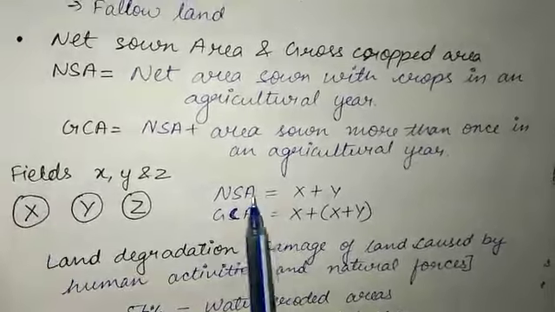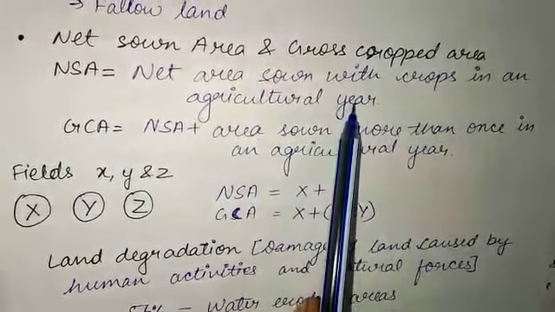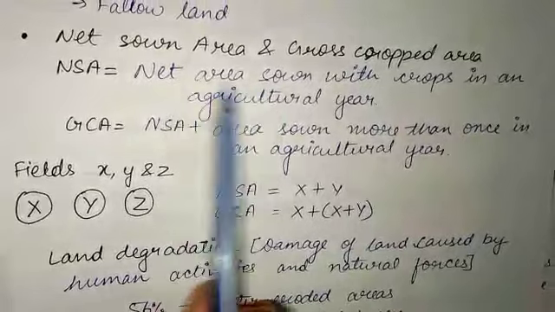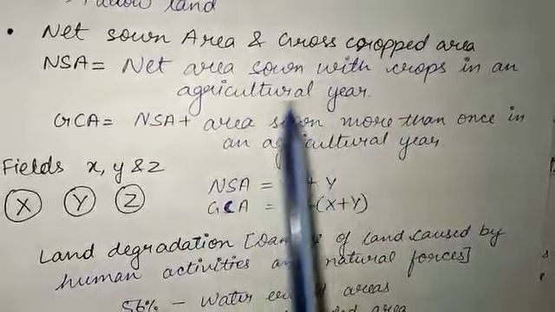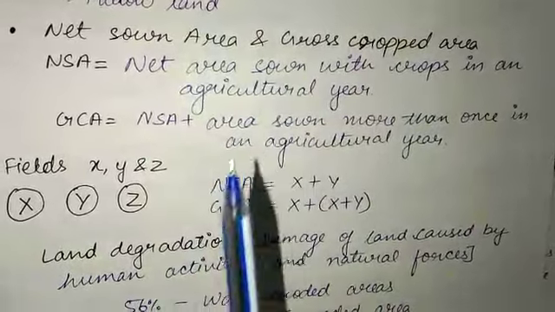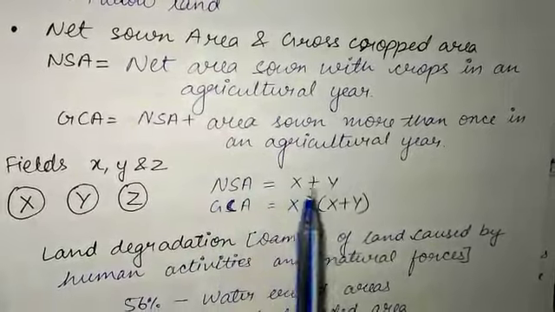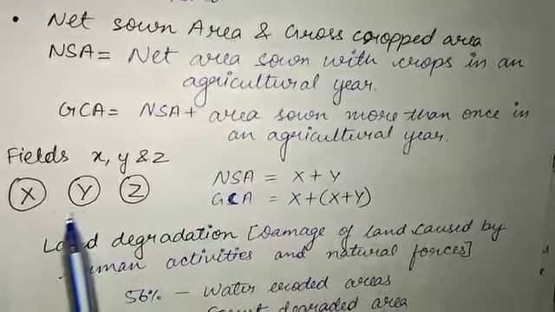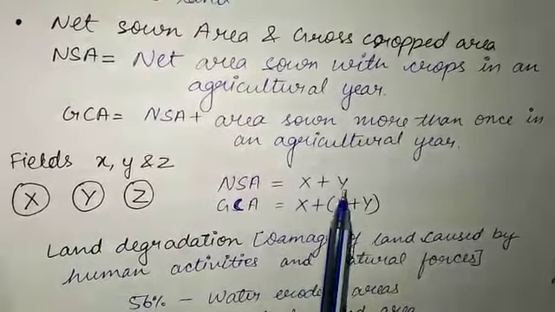If we talk about NSA, we are talking about the net area cropped in an agricultural year. The net area which has been cultivated once, twice, or thrice, we don't care. If it is cultivated once, it will be calculated only once. In NSA, we are calculating X only once and Y only once.